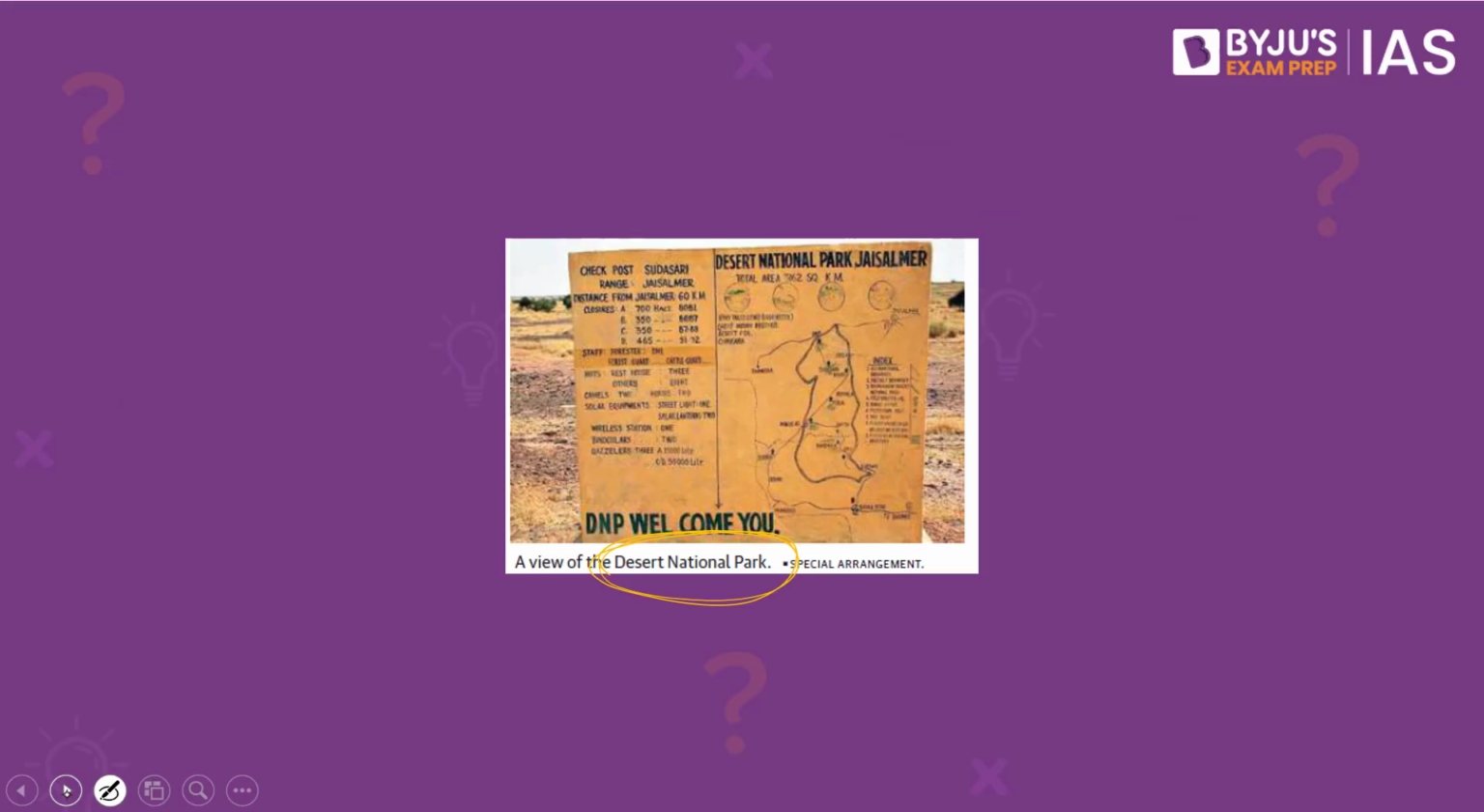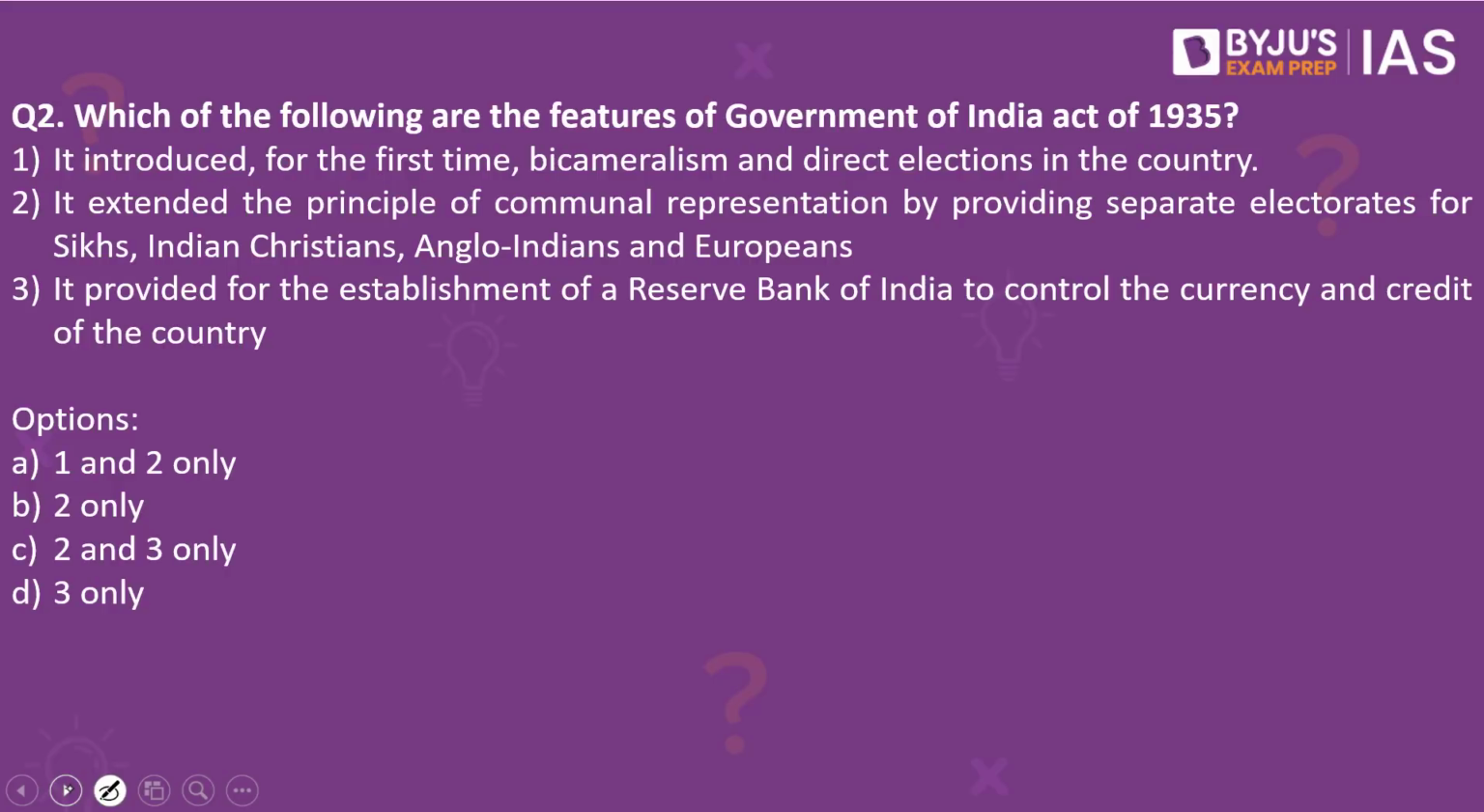Now let's look into the next practice question. Which of the following are the features of the Government of India Act of 1935? It introduced for the first time bicameralism and direct elections in the country. It extended the principle of communal representation by providing separate electorates for Sikhs, Indian Christians, Anglo-Indians and Europeans. It provided for the establishment of a Reserve Bank of India to control the currency and credit of the country. Which of the statements are right? The answer to this is 3 only.